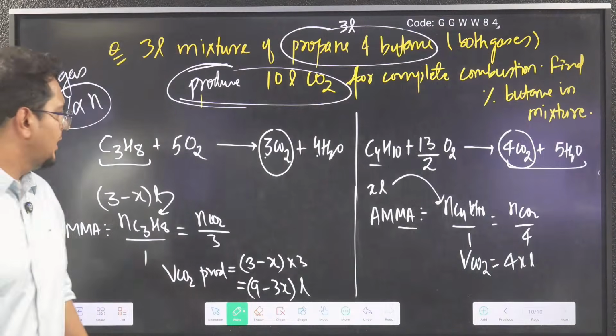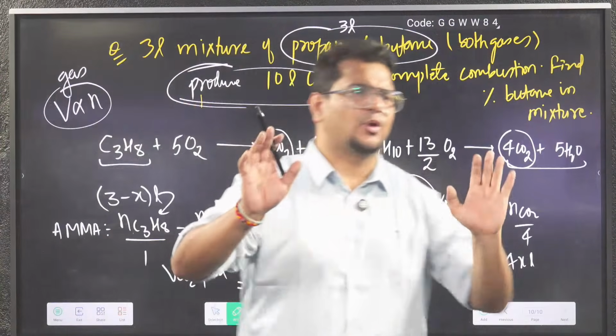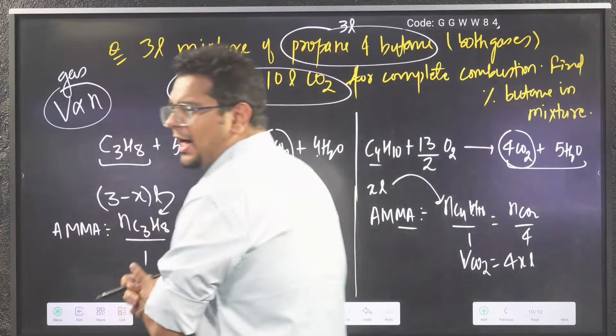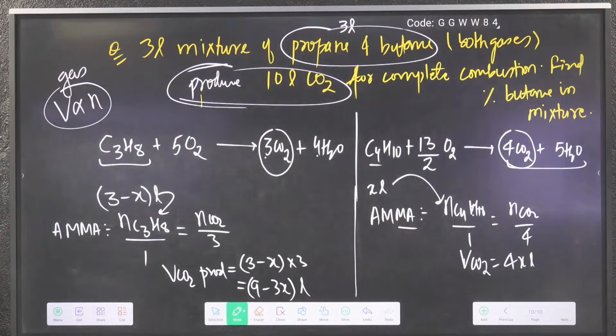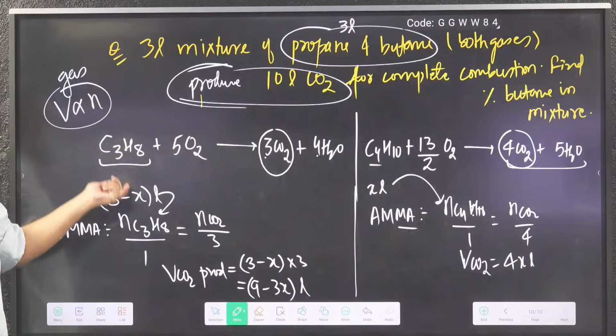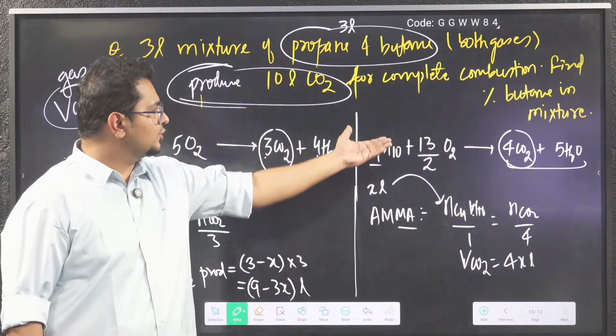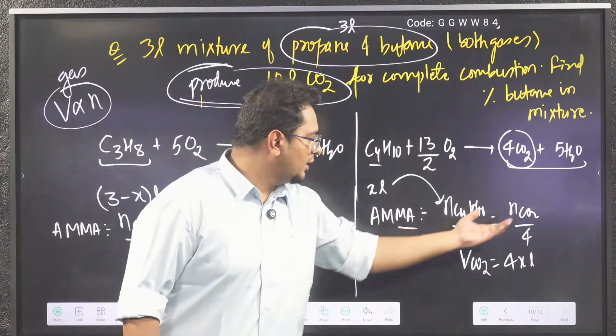Everyone tell me, up to here does anyone have any problem? And honestly tell, those who attended the lecture since the beginning, up to here anyone have any problem? Here this was 3 minus X liter, so this upon 1 is this upon 3, I got CO2. This was X liter, so this upon 1, this upon 4, I got CO2.